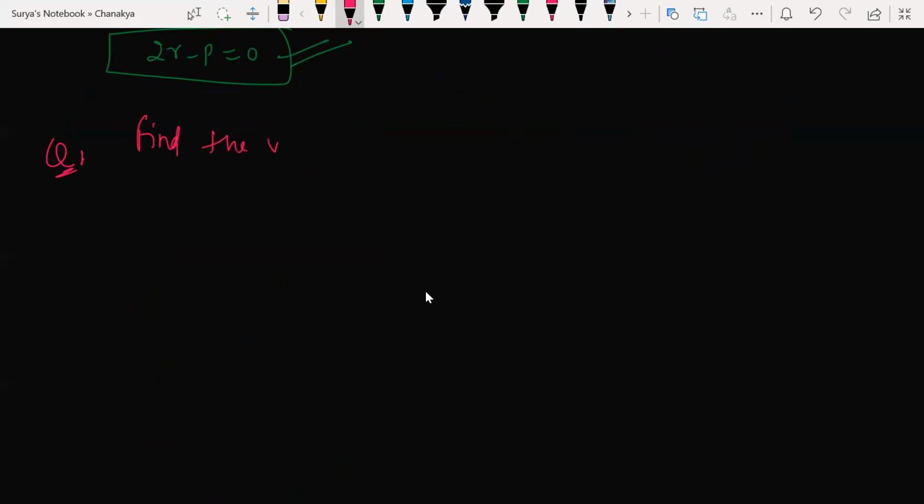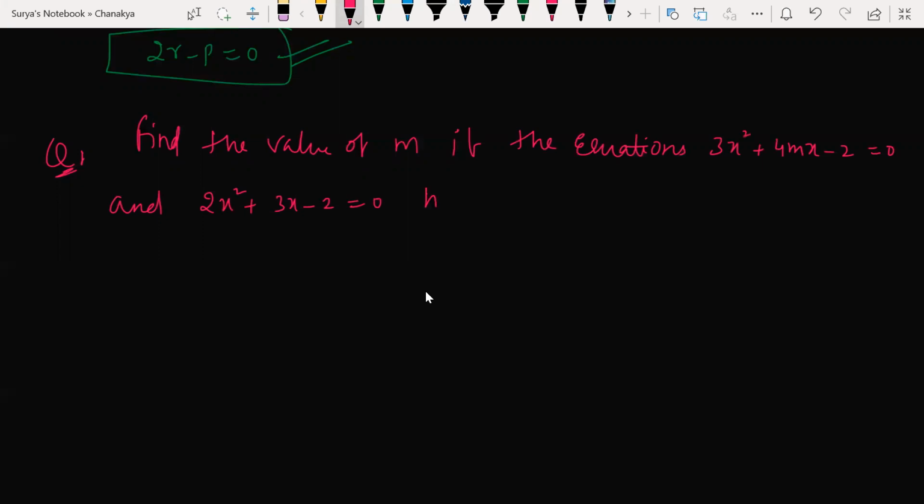Find the value of m if the equations have a common root.